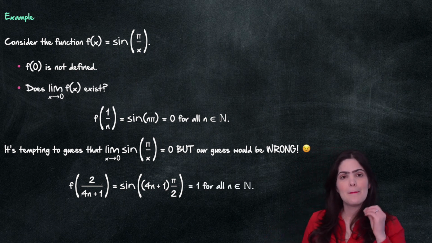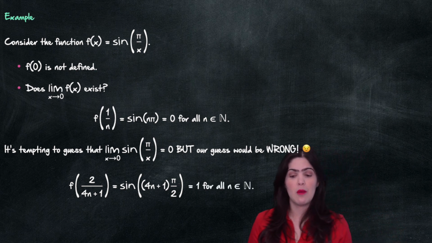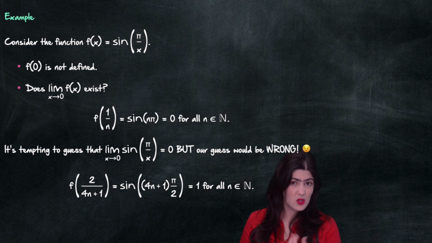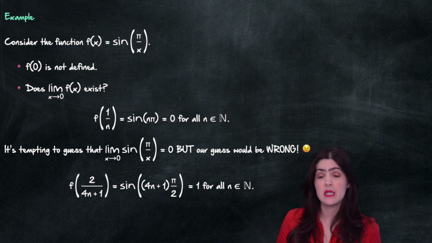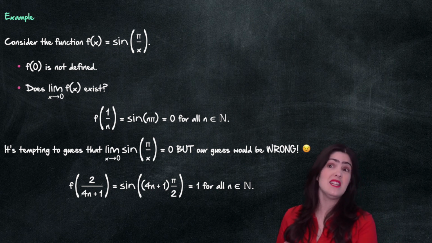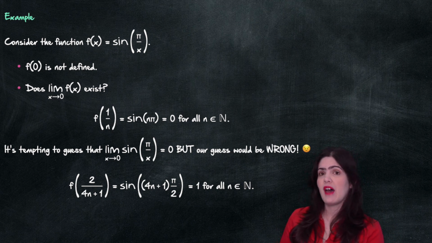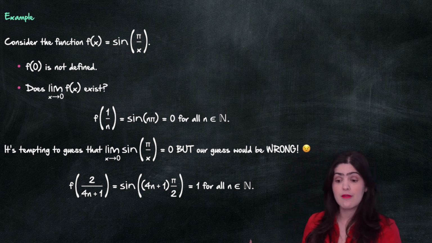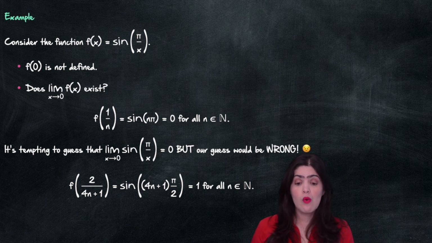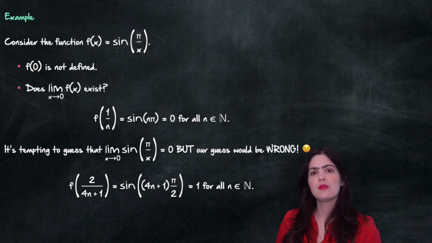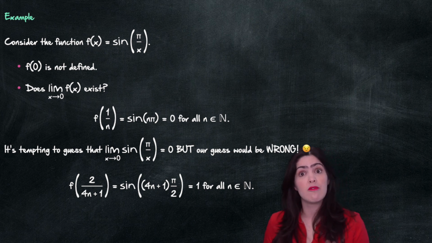So this is 1, for any natural number. So we have numbers that are as close to 0 as we like, and we can do that using, for example, the Archimedean property. 1 over n is as close to 0 as I want, provided that n is large enough. And f of that number would be 0. But again, if we take n very large, f of 2 over 4n plus 1 would be 1. So it is impossible that we're really approaching a single value.